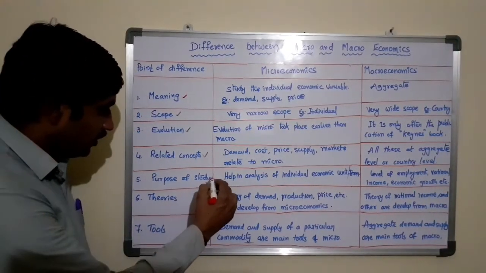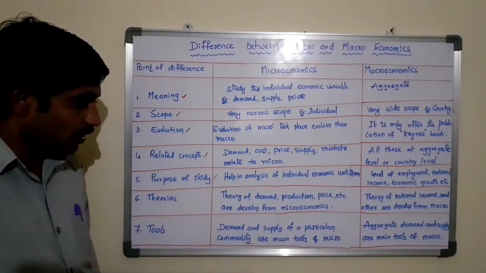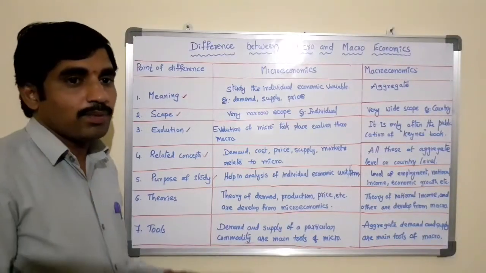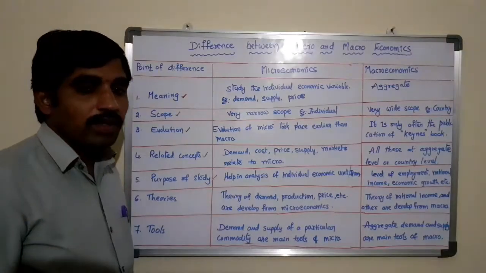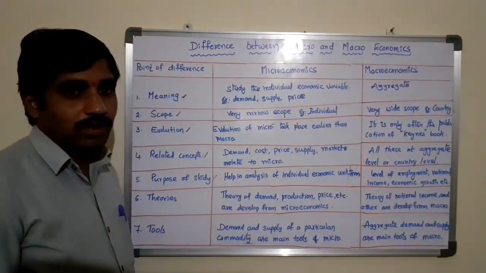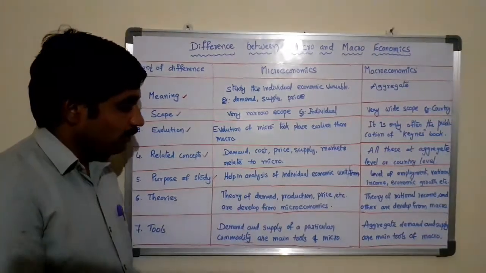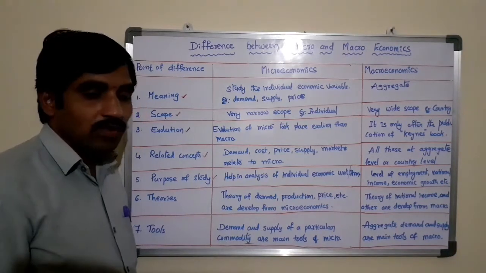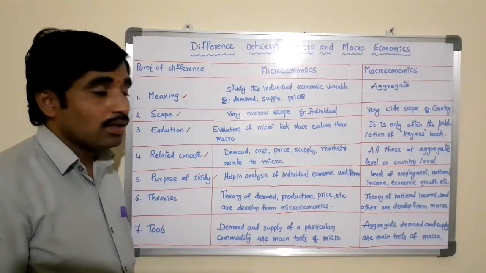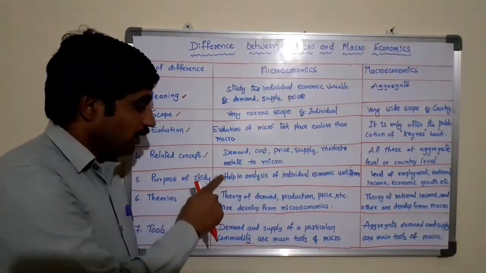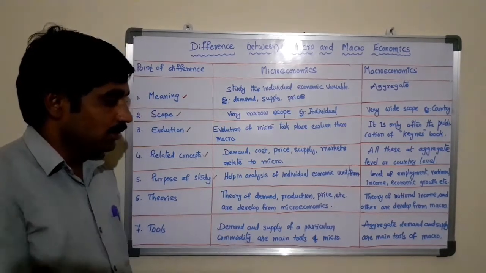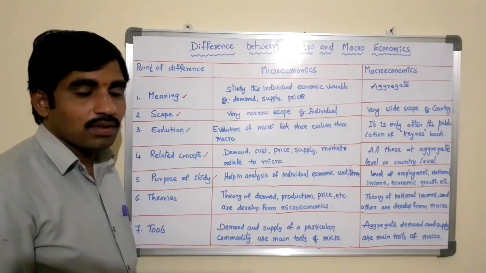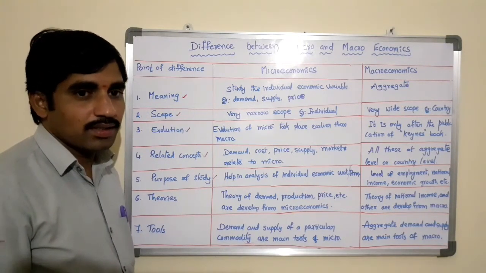The next point which can differentiate micro and macroeconomics is the purpose of the study. The purpose of microeconomics is to analyze the individual economic unit or the firm, or the consumer or the industry.